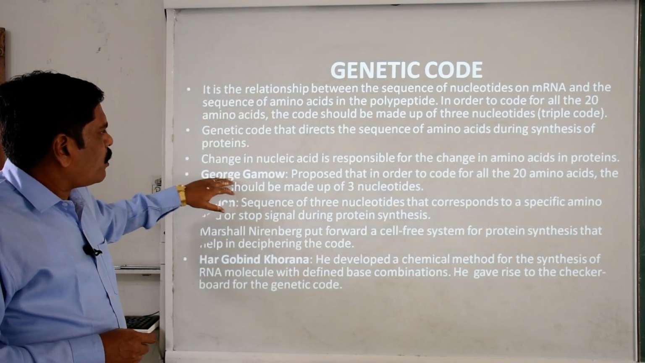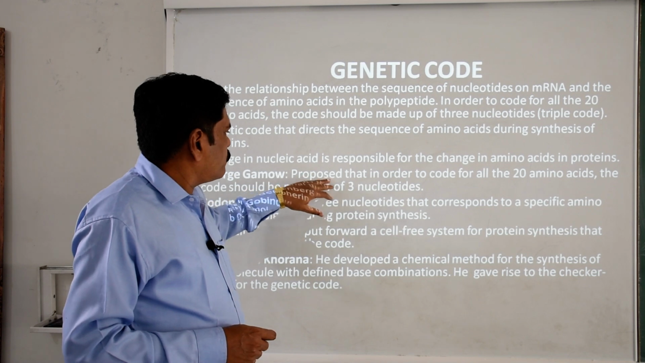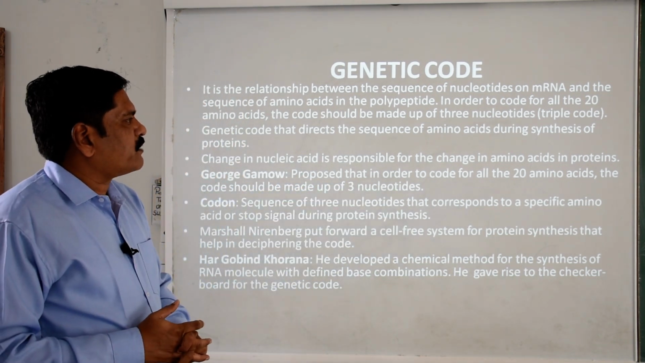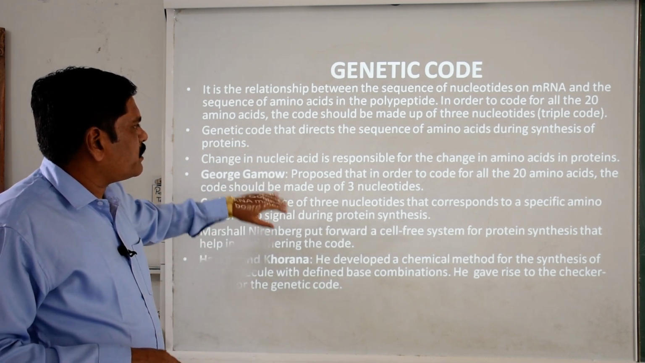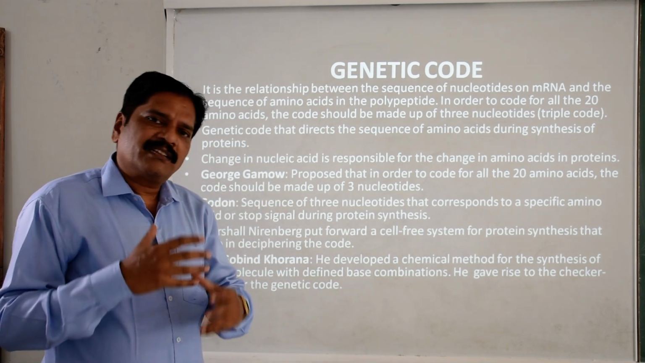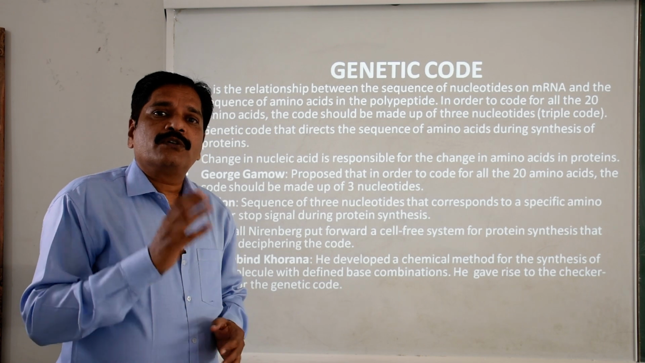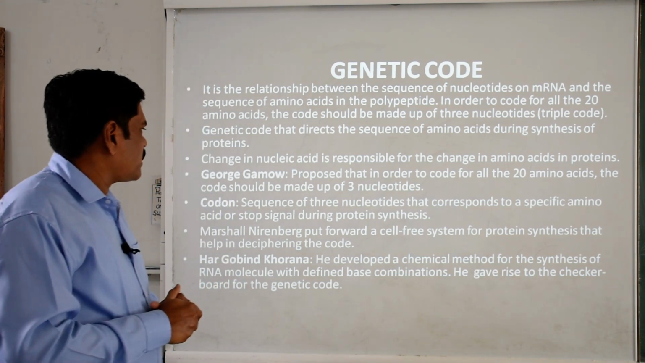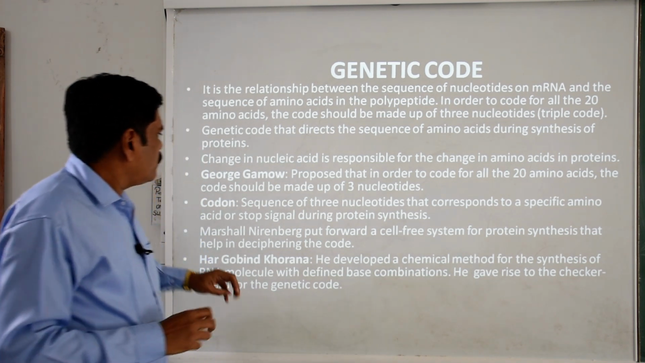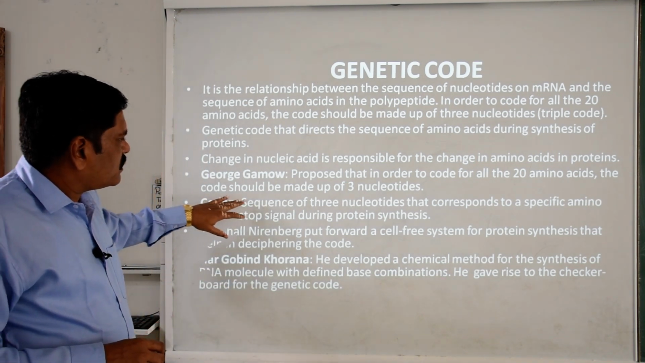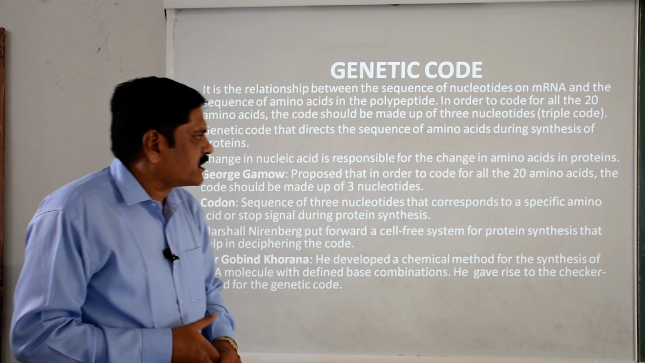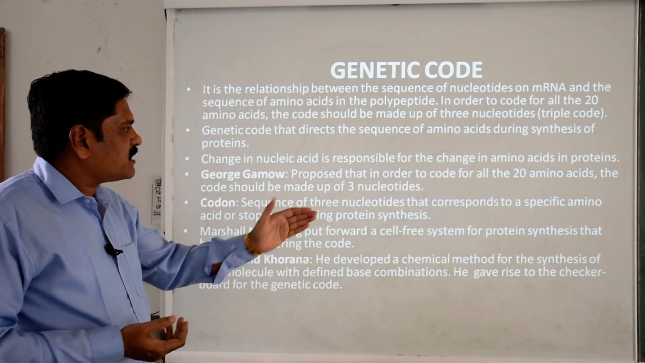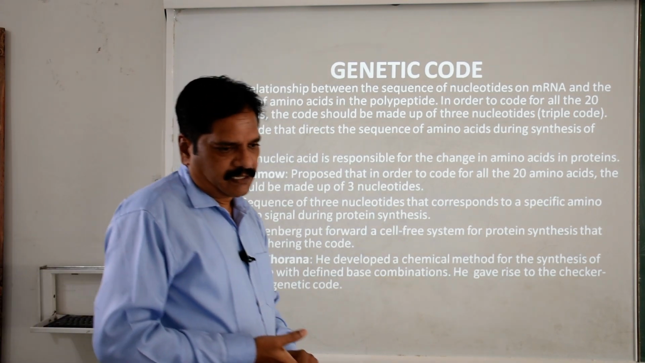Now, George Gamow proposed that in order to code for all the 20 amino acids, the code should be made up of 3 nucleotides. This is the basic concept of the codon. In a codon, at least 3 nucleotides are there. Now, what is the codon? The sequence of 3 nucleotides that corresponds to a specific amino acid or stop signal during protein biosynthesis, clear.